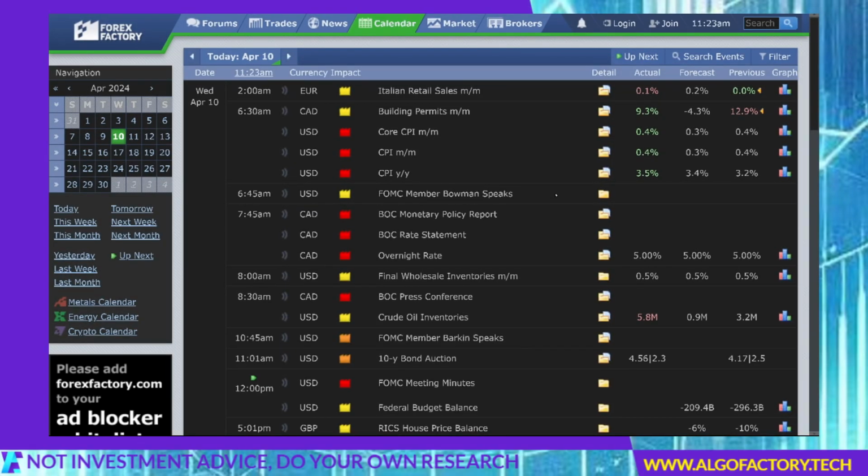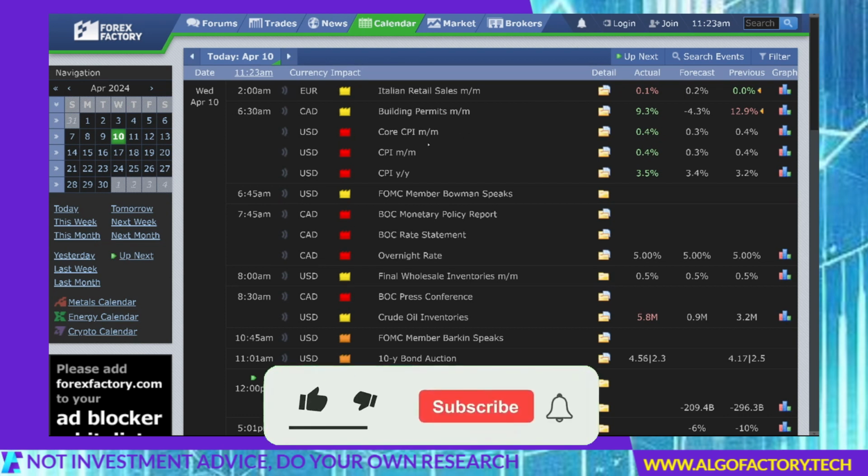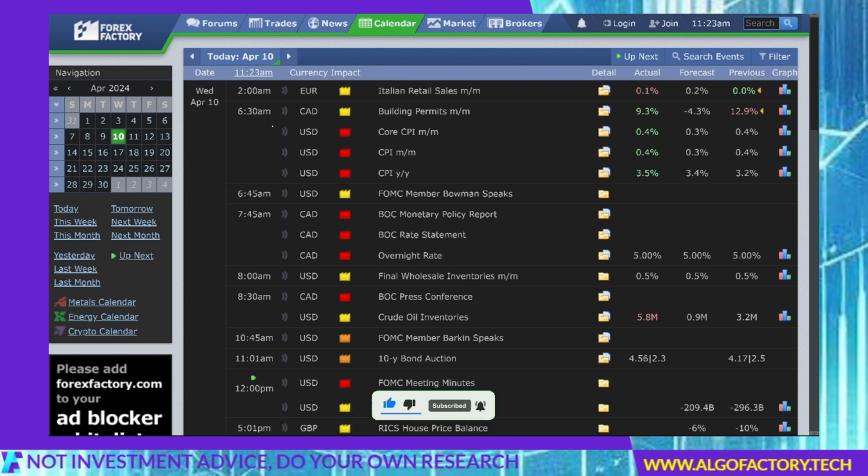Okay, so we're looking at Forex Factory right here, a site that I use to keep track of when the economic data are coming out. For example, I knew that at 8:30 AM EST, which is 6:30 my time, the CPI would be announced. CPI is a measure of inflation. They have month over month, year over year, a few different kinds of inflation being announced. In the end, this is probably one of the hottest ticket economic data announcements every single month, right?